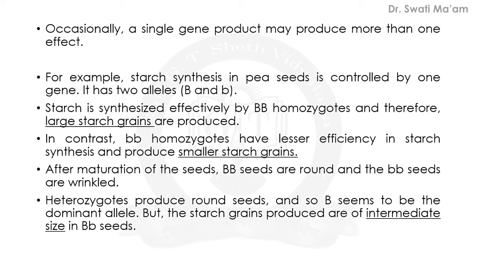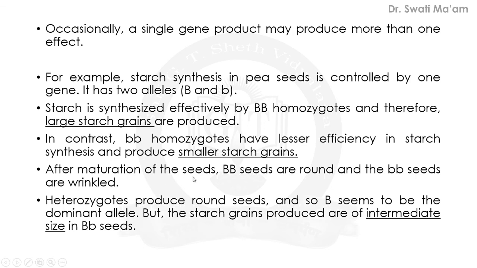So actually here in this particular example, it has two alleles, capital B and small b. Starch is synthesized very effectively by the capital B combination, and therefore large starch grains are produced. If we see the opposite condition where small b appears, if both the recessive genes are present in homozygous condition, they have lesser efficiency in starch synthesis and they produce smaller starch grains.